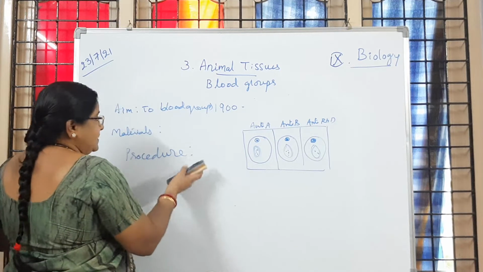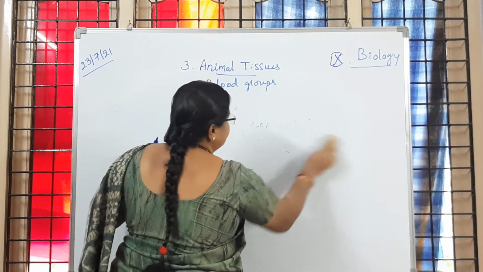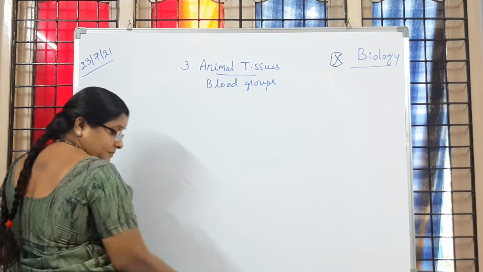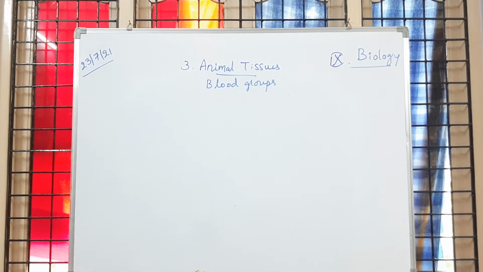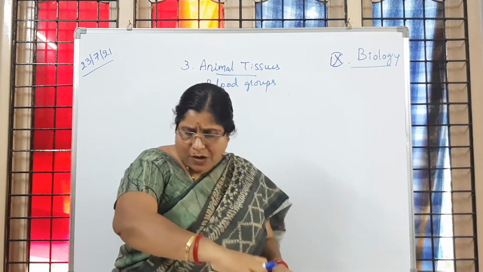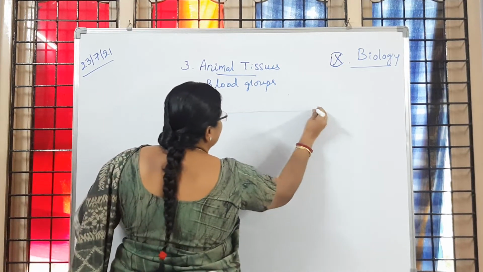So now we see that one. Now what do we have to do? We have to frame a table.